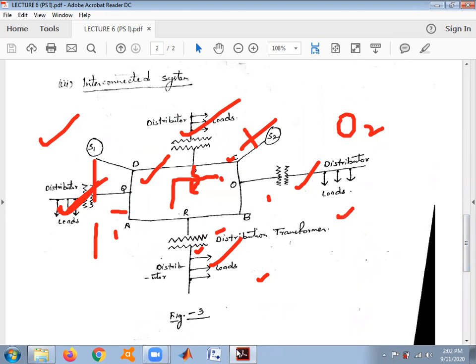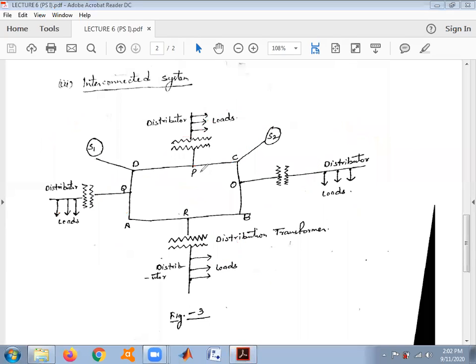When we talk about the interconnected system, the drawback of the ring main system is overcome. Instead of one substation, two substations are used. So in the event of peak load conditions, the increased amount of power can be taken from the other substation, S2 also.